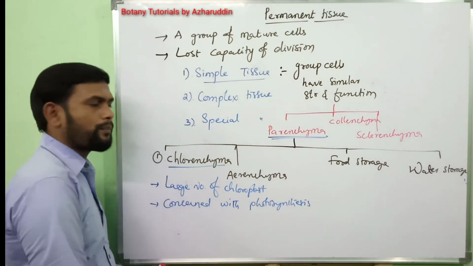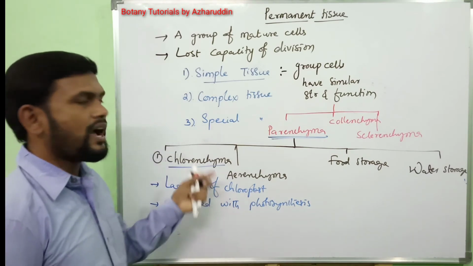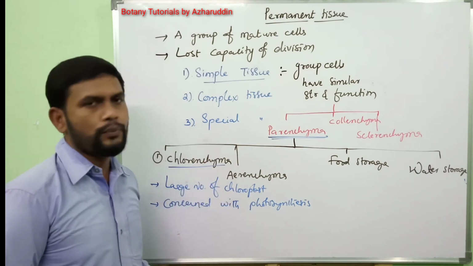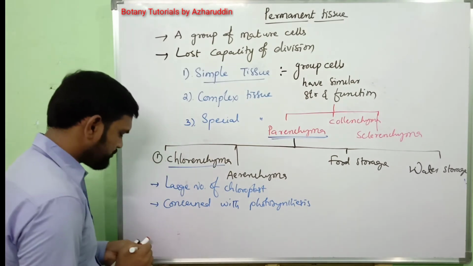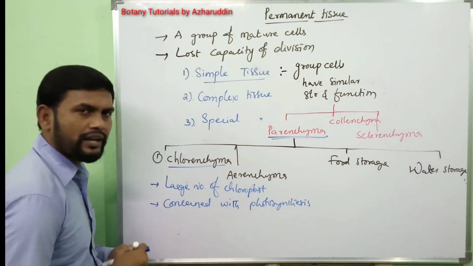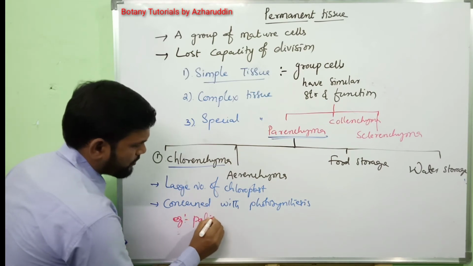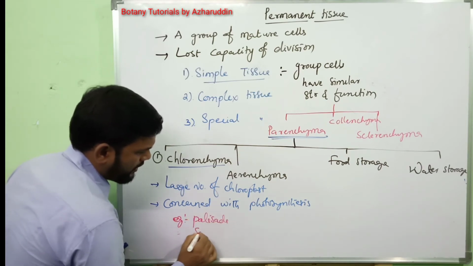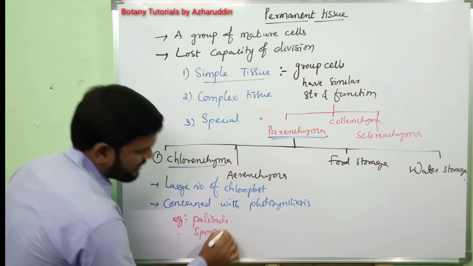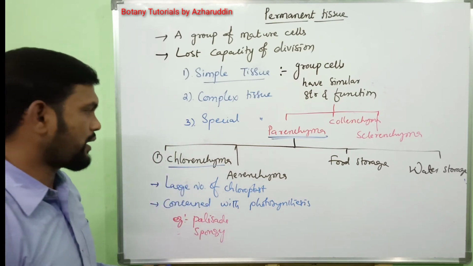That means it performs photosynthesis and it synthesizes food materials. Examples for chlorenchyma are palisade tissue and spongy tissue.